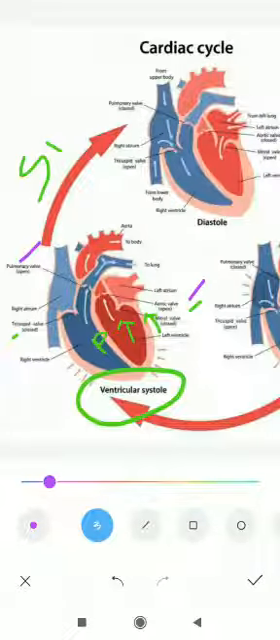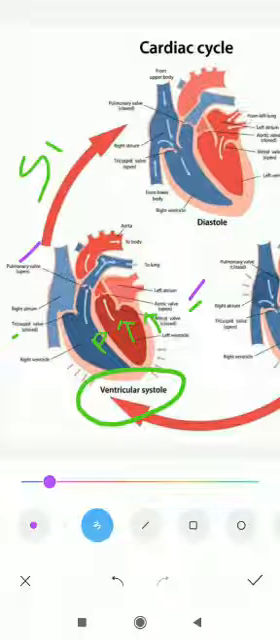The main thing is, in the isometric contraction, the bicuspid and tricuspid valves have to be closed. That's why we can hear the S1 sound in this phase. And the second thing is the semilunar valves, meaning the pulmonary semilunar valve and the aortic semilunar valve, both will be open here. So this is the main point of the contraction of the ventricle.